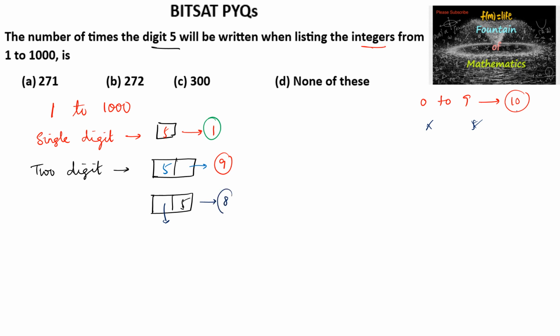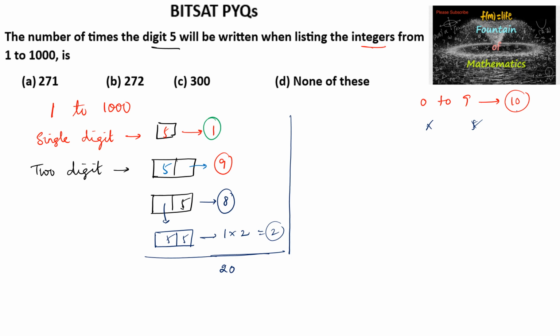So we can write 8 possibilities in the case of 2 digits with a single 5. Suppose we take both digits as 5. Here it is only one possible way, but 2 digits are there, so 2. So for single digit and for 2 digits, we are getting the count 10 plus 10, 20. Up to here it is 20.